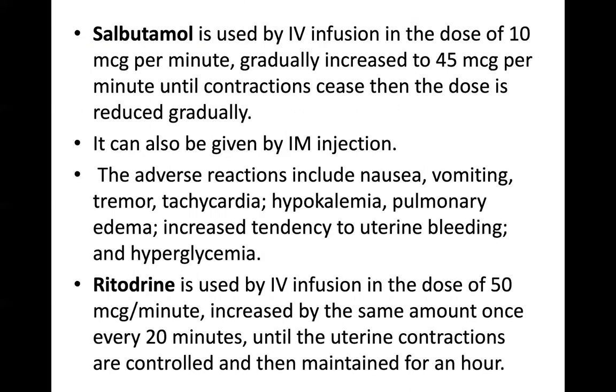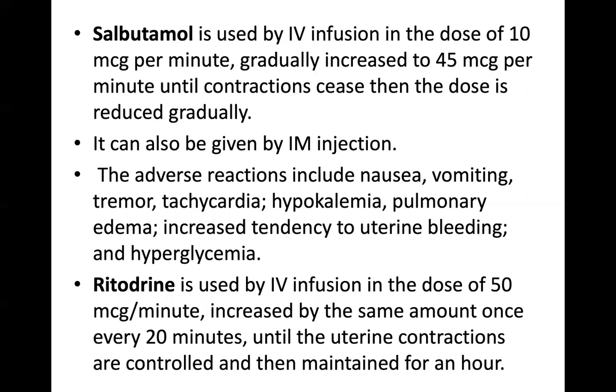Coming to salbutamol, this is used by IV infusion in the dose of 10 micrograms per minute, which is gradually increased to 45 micrograms per minute until contractions cease, that is, contractions stop, then the dose is reduced gradually. First you increase from 10 to 45, then you can decrease when the contractions stop. It can also be given intramuscularly.